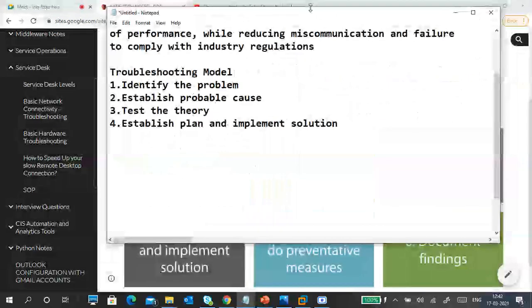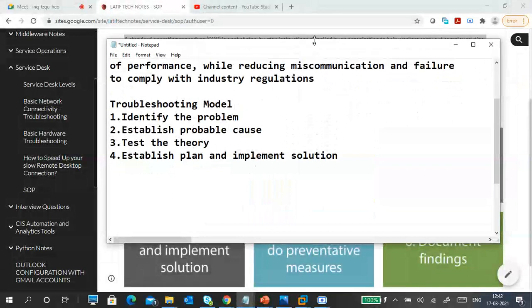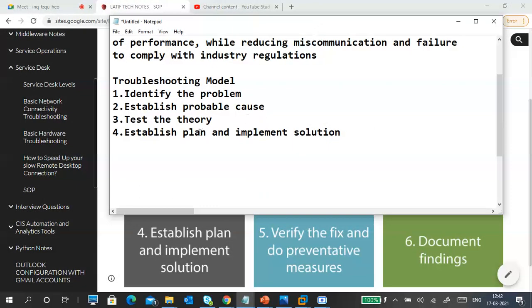Now it is good. Fifth point is verify the fix. Okay, verify whether the fix is working or not.